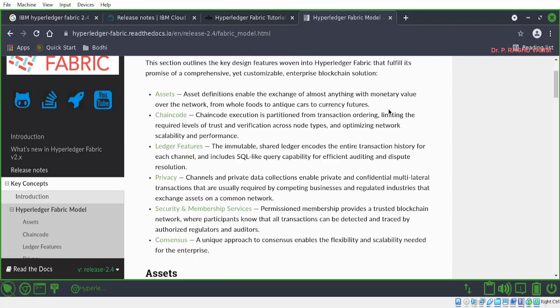Channels and private data collection enable private and confidential multilateral transactions that are usually required by competing business and regulated industries that exchange assets on a common network. So a channel is a medium to which various peers are connected. Any valid transaction generated at a channel usually will be sent securely to all peers in the network. In other words, we can say the channel can be considered as a private way of communication between the peers.